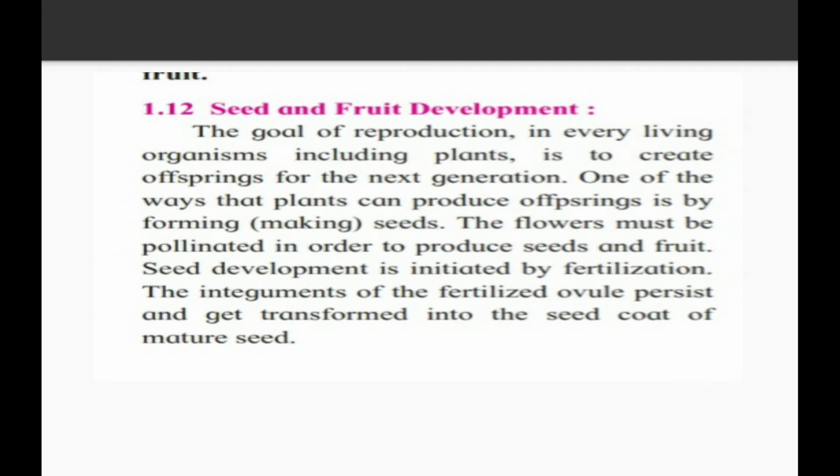Whenever the fertilization process takes place, after that the fertilized egg is converted into the seed and fruit. So whenever we are germinating seeds, that means we are germinating the fertilized ovule, and that fertilized ovule will transform into the plumule and radicle, and then the seed germinates. Whatever coats are present on the seeds, there are two types of coats, that is testa and tegmen. When we germinate the seeds, those seed coats get removed, and the integuments of the fertilized ovule get transformed into the seed coat of the mature seed.